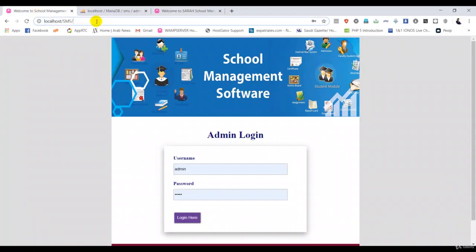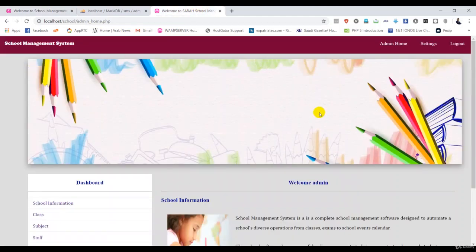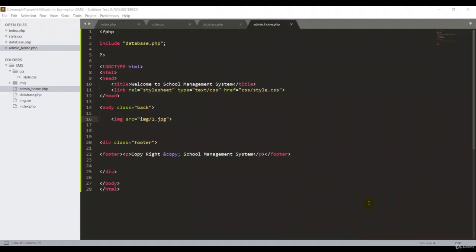Now I go back to my main projects folder and type admin home, enter. So guys, very nice, but there is some CSS style we need for that design. Now, guys, let me add some design inside the image tag. In this case I can add a style: margin-left 90 pixels, semicolon.